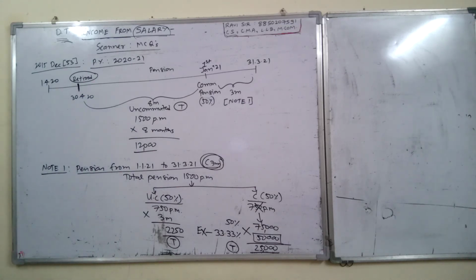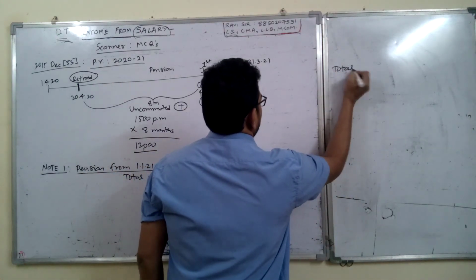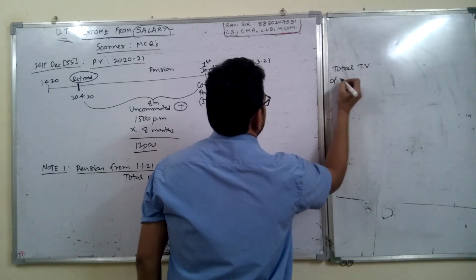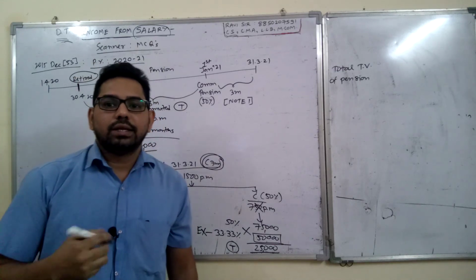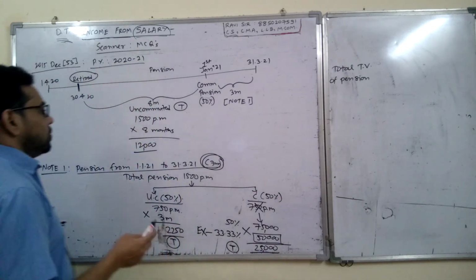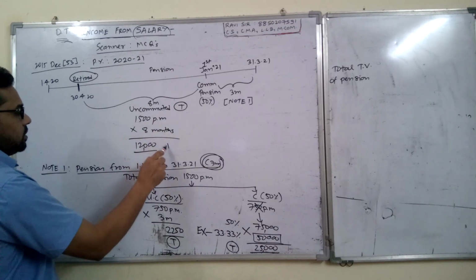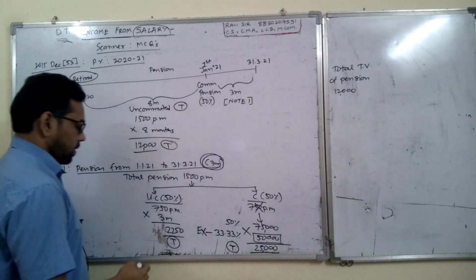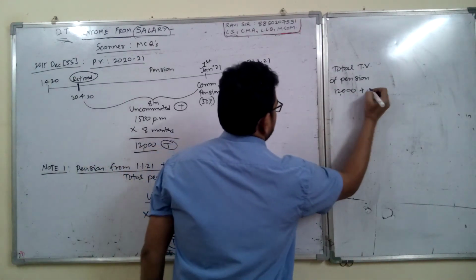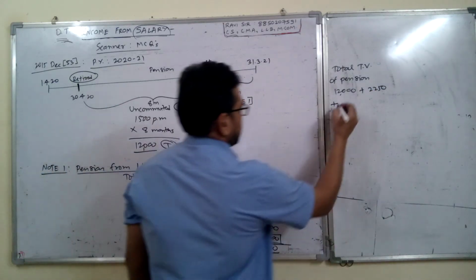Now we have to find the total taxable value of pension. Total means taxable value of uncommuted as well as taxable value of commuted. So we have to add every taxable value. First one is this 12,000, then this 2,250, plus this 25,000.